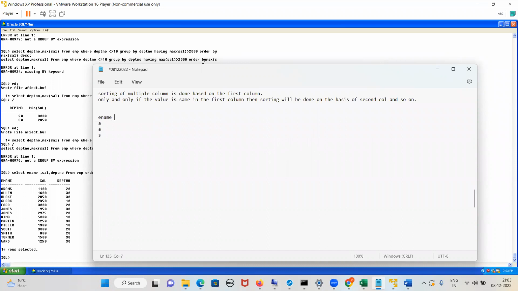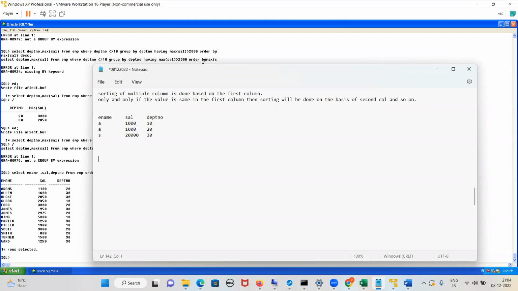Now salary is 1,000, 1,000, 2,000. Now what will happen? There's one more, department number is 10, 20, 30. Now what does the first rule tell, guys?